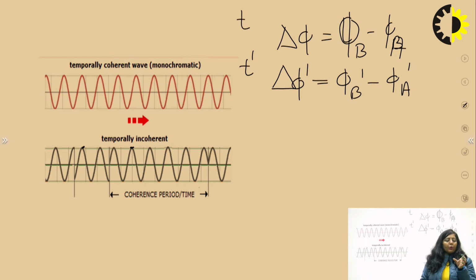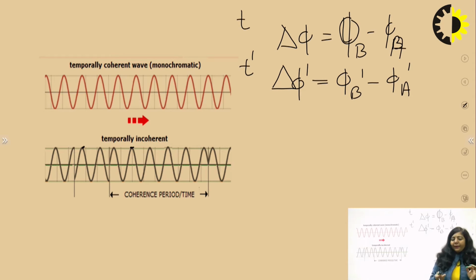So in temporal coherence, you have a light source, and the light rays propagate along a certain direction. In that direction, you have 2 points. You find the phase difference between those 2 points at 2 different times. If that phase difference is not changing with time, then you say there is temporal coherence between those 2 points.